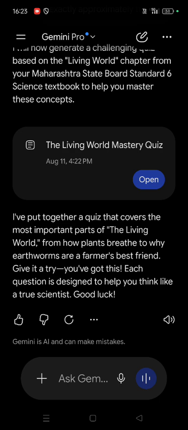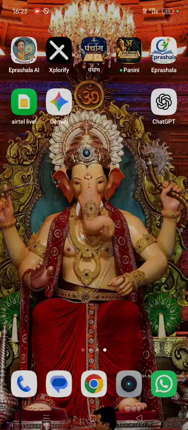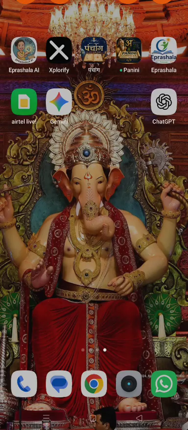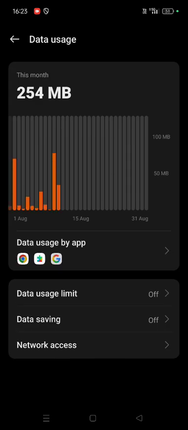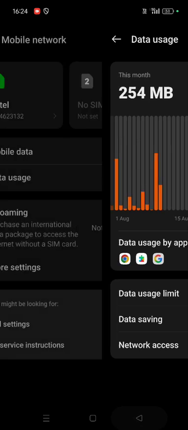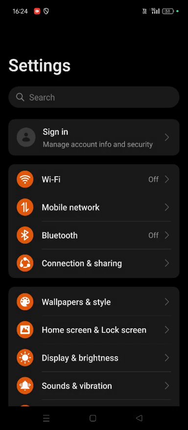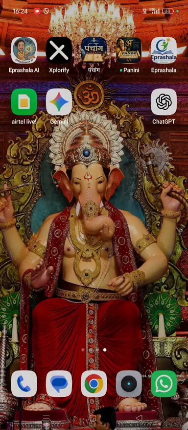So let's see how much data Gemini has consumed. Settings on network data usage. See, Gemini has also consumed around 7 to 8 MB of data. So, what we found was that my app consumed 4 MB of data, ChatGPT consumed 7 MB of data, and Gemini consumed 8 MB of data.